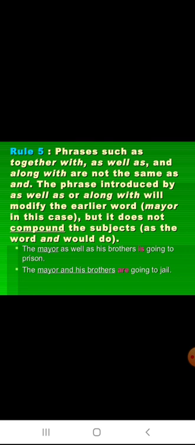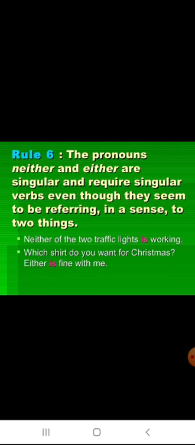For example, the mayor as well as his brothers is going to prison. The mayor and his brothers are going to jail. Here we used and, that is why it will take a plural verb. If you use as well as, it takes a singular verb.